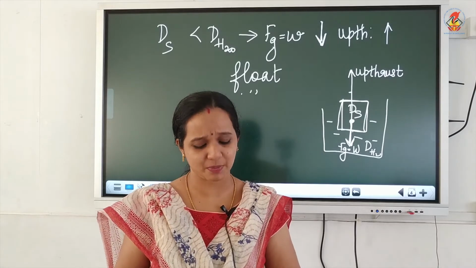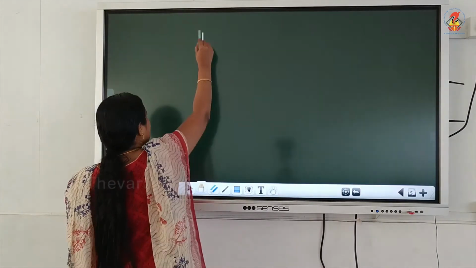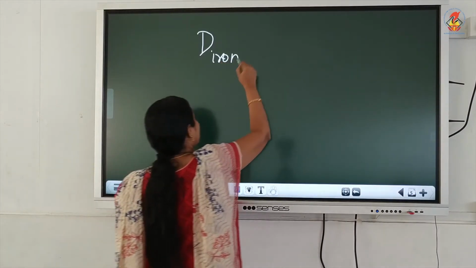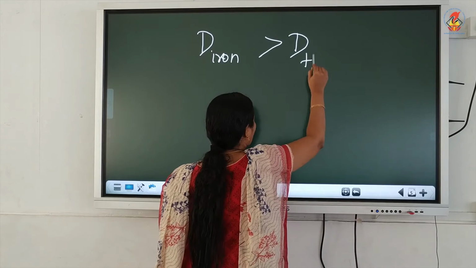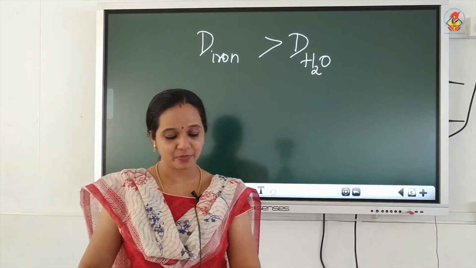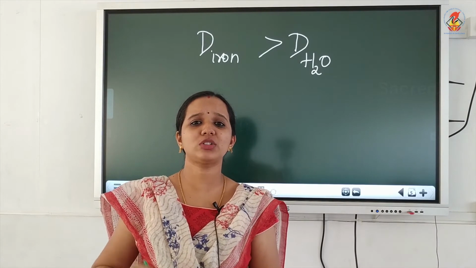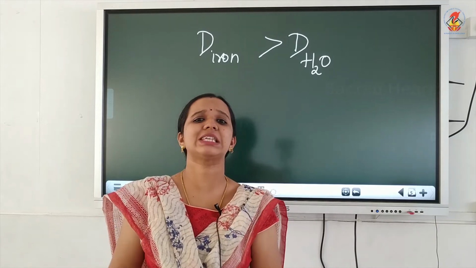Now let me ask you something. We know that the density of iron is greater than the density of water. Then how does a ship made of iron float on water? Why is the ship not sinking?